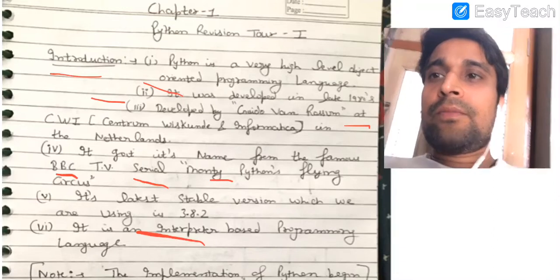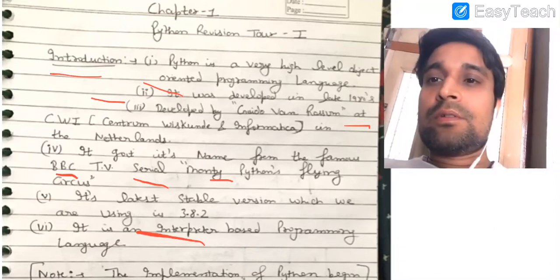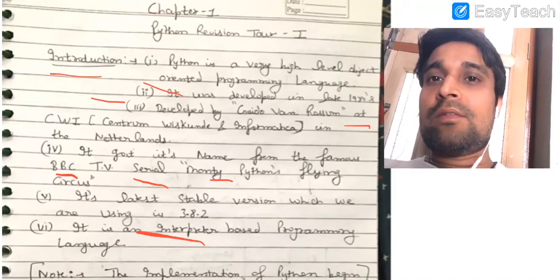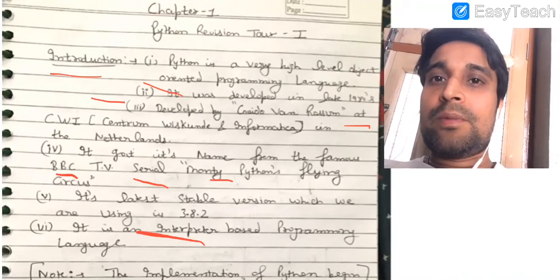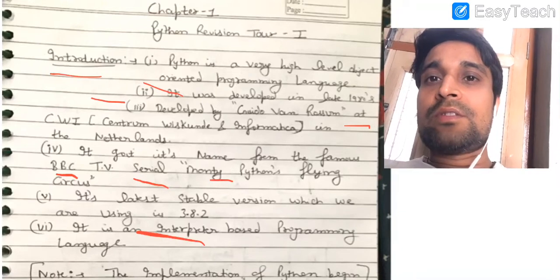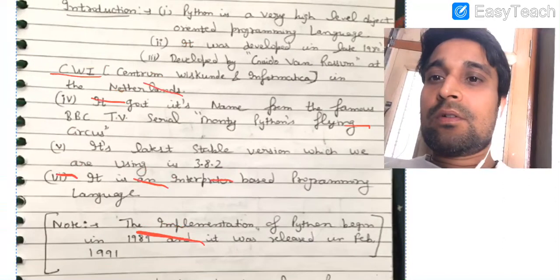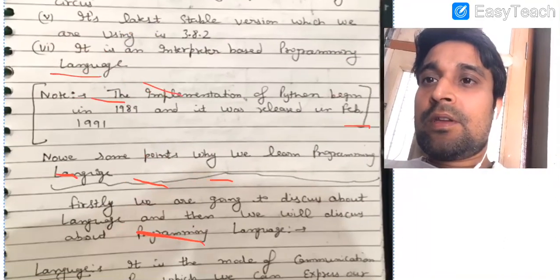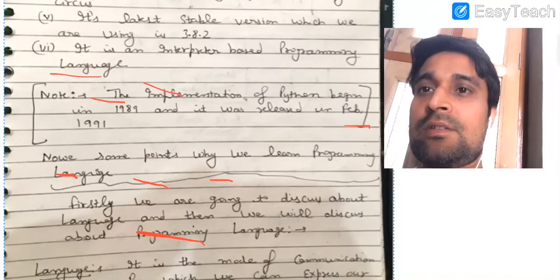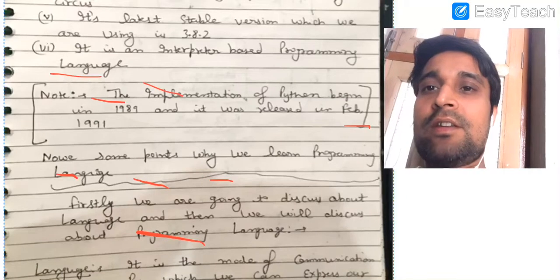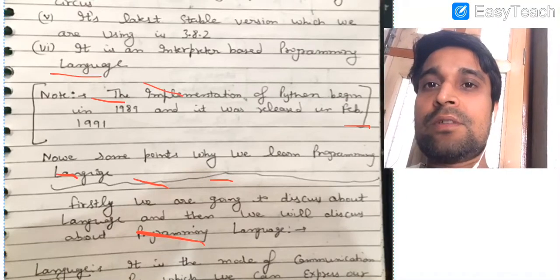Till now I told you a brief introduction about Python. Now what is the meaning of high level language, what is the meaning of interpreter, how it came into existence, we are going to discuss all of that. Here you can see that its implementation was started in 1989 and its first official version was introduced in Feb 1991.